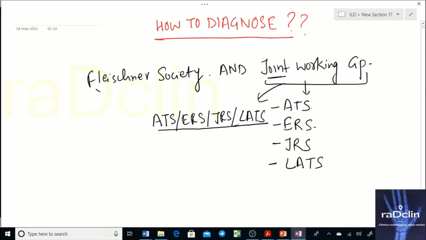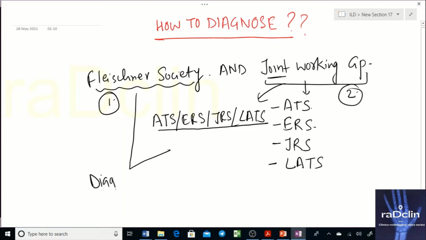So one classification is given by the Fleischner Society, and one is given by the joint working group. There are minor differences between these classifications, minor differences only, not major differences, and we'll discuss them also. So these are the diagnostic categories they gave. These two groups have given diagnostic categories of UIP, and the latest I could find was given in 2018.